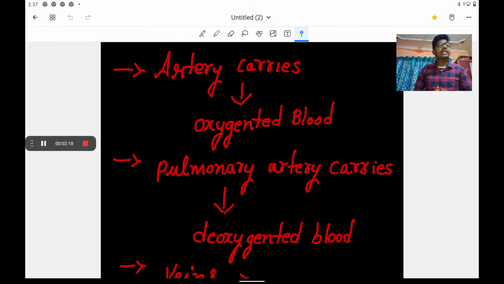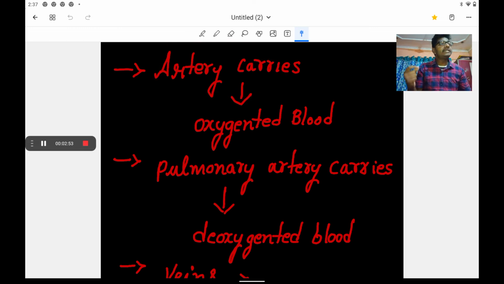This circulatory system is very important to our body because it pumps the blood throughout our body. To pump the blood, it requires blood vessels to supply the blood to different organs present in our body.